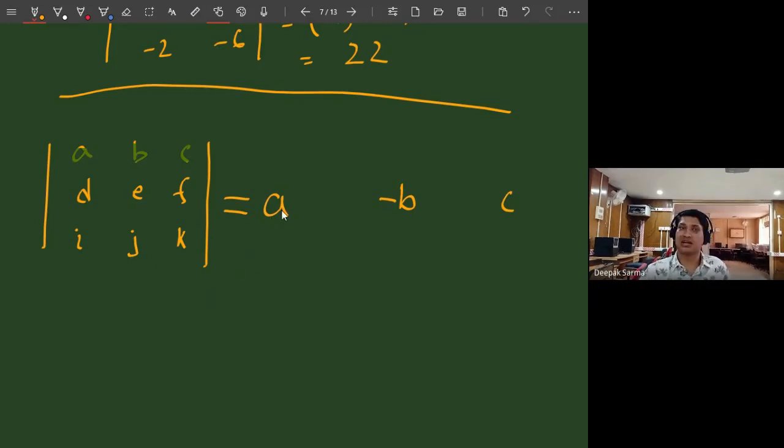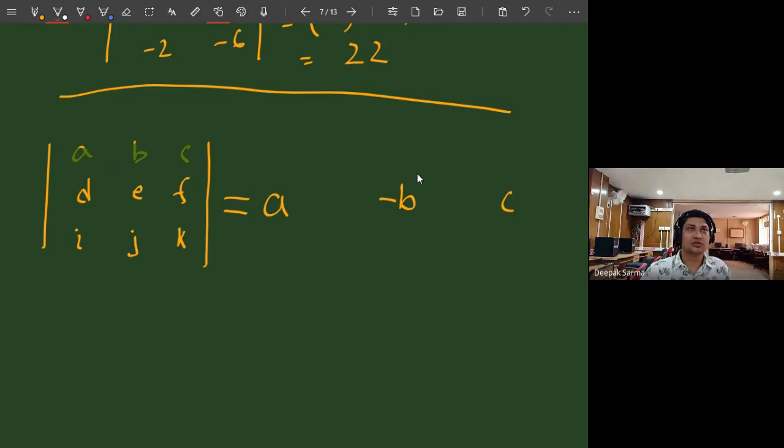Whatever row you choose, the first one will be positive, then minus, then plus. Or in other words, the middle will be negative. That's it. Now I will multiply each of A, B, C by some determinant. A determinant is also a number. So how to multiply the numbers?